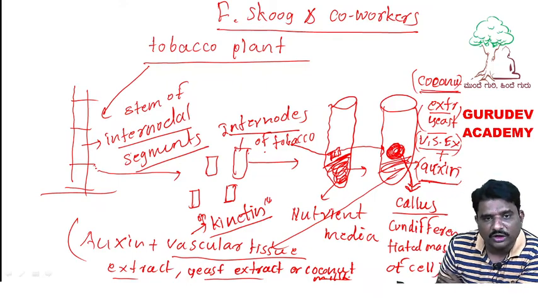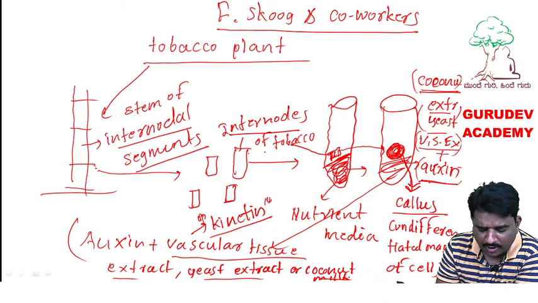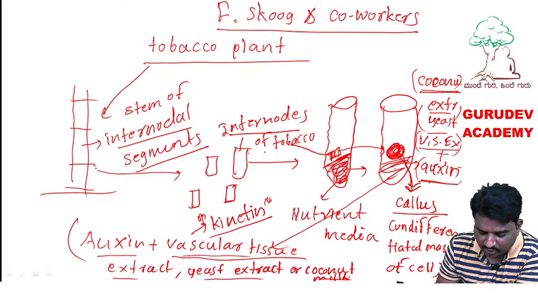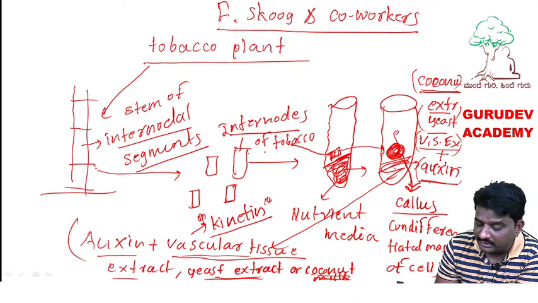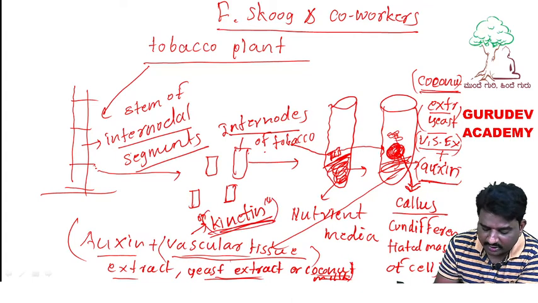Okay. So, hope students you understood. In this way, Skoog and co-workers identified the cytokinin hormone. They took the internodes of tobacco plant grown in the nutrient media, from that callus is formed, and to that they added auxin plus vascular tissue, yeast extract and coconut milk. Then that callus undergoes proliferation, meaning from that callus shoot formation and root formation happens, only with the addition of auxin along with this chemical. So what these contain, yeast extract, coconut milk, is kinetin or cytokinin hormone.